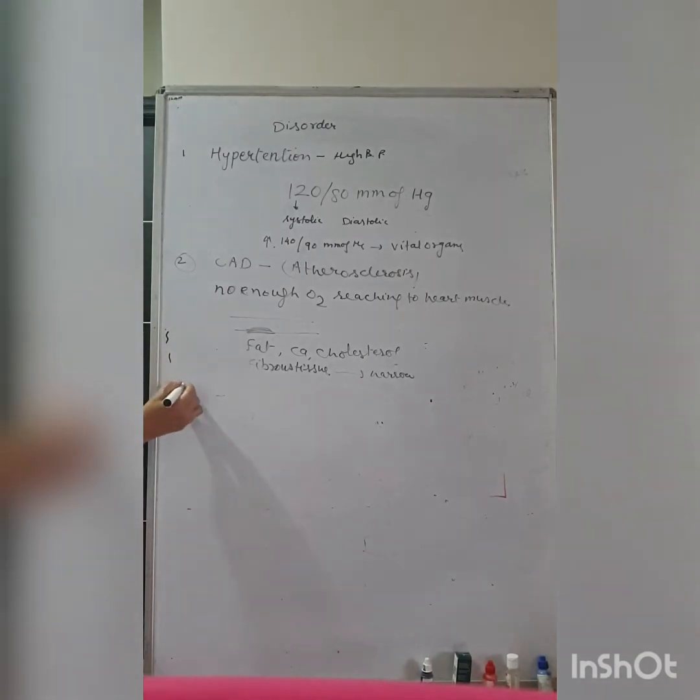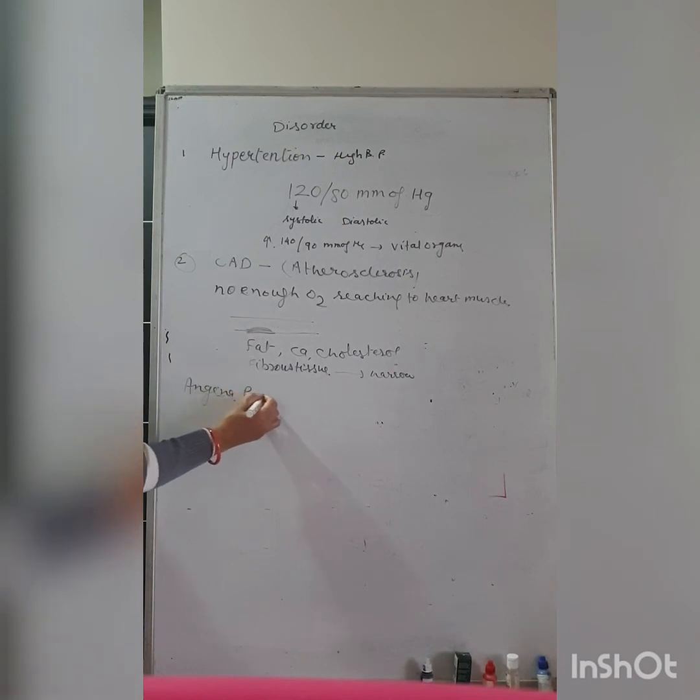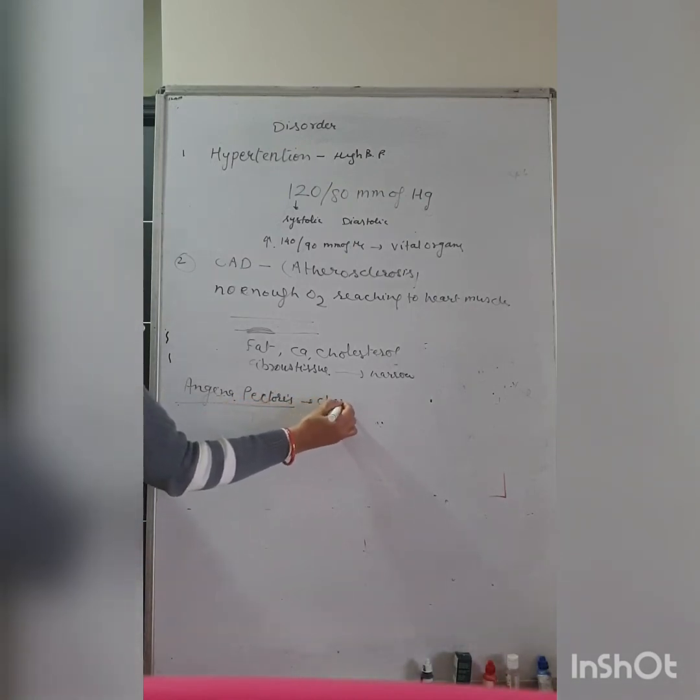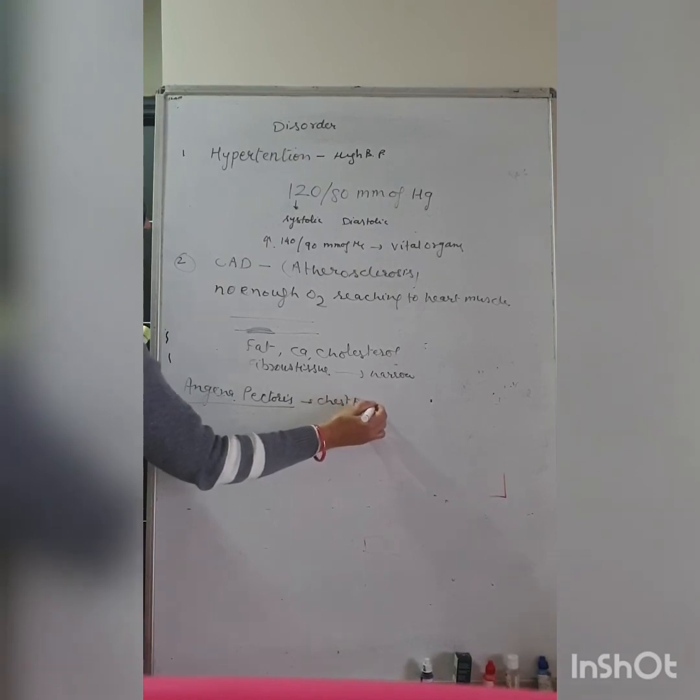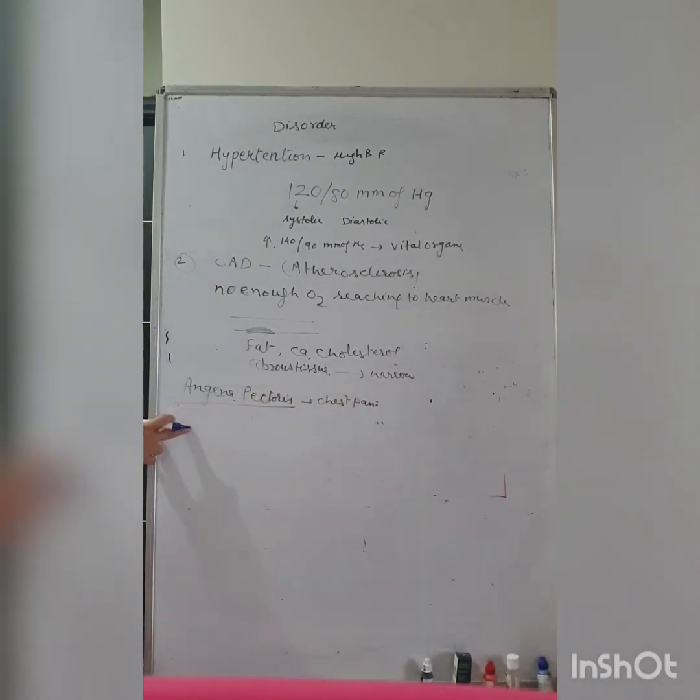And the third one is angina or angina pectoris. It is a symptom of acute chest pain, which we normally call heart failure.